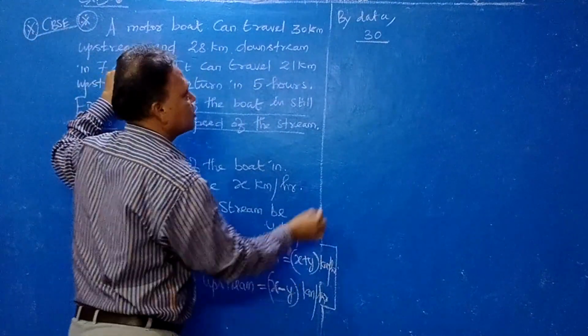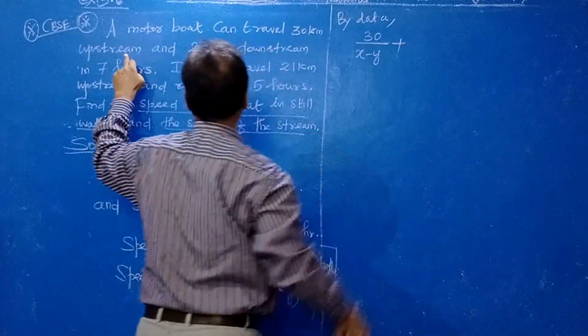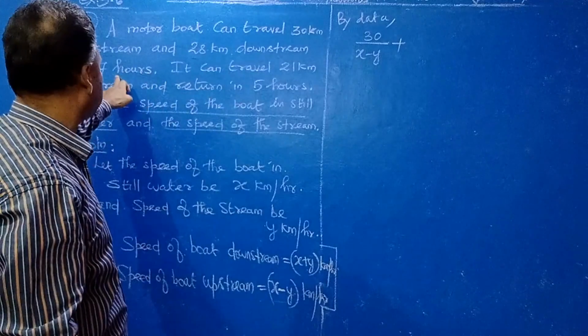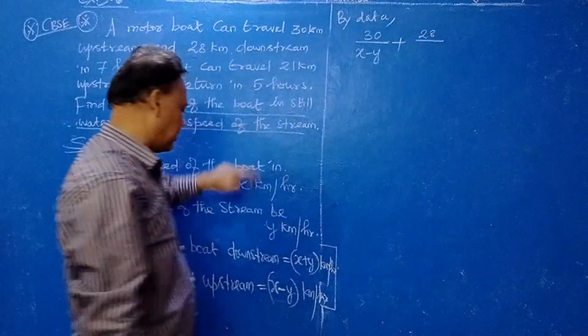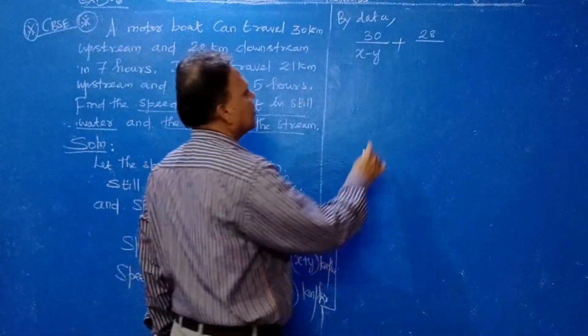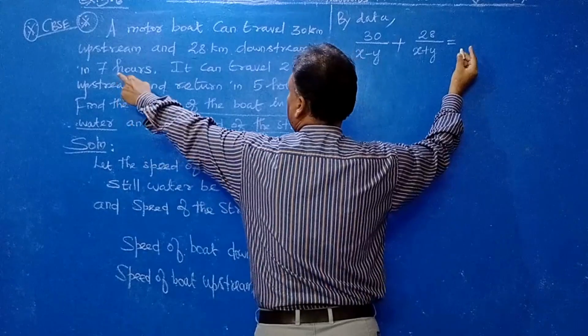Upstream speed is x minus y. Plus again 28 km downstream, 28 by downstream speed, x plus y, is equal to what? Total hours, that is 7.